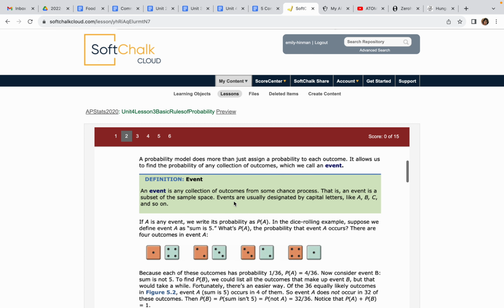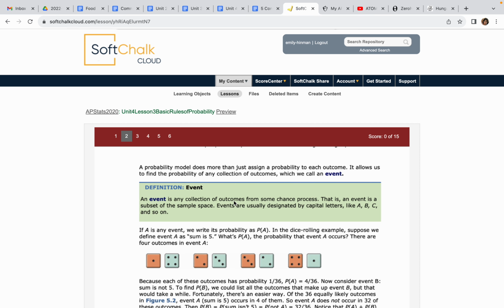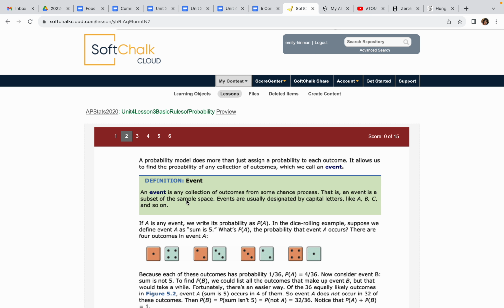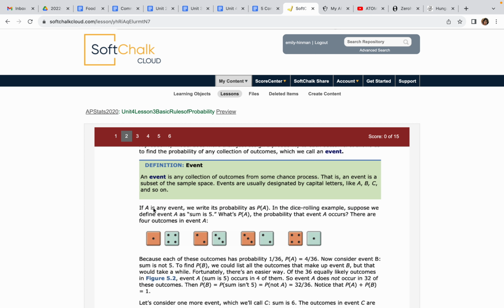All right, so often when you're asked to find sample space and define it, you're not going to have too many things. All right, now let's do this definition, event. An event is any collection of outcomes of some chance process. So an event is a subset of the sample space. So the event is like the heads or the tails. And we usually talk about these as big A, B, C. So if A is any event, we would write the probability as the probability of A. It's just how you read it.